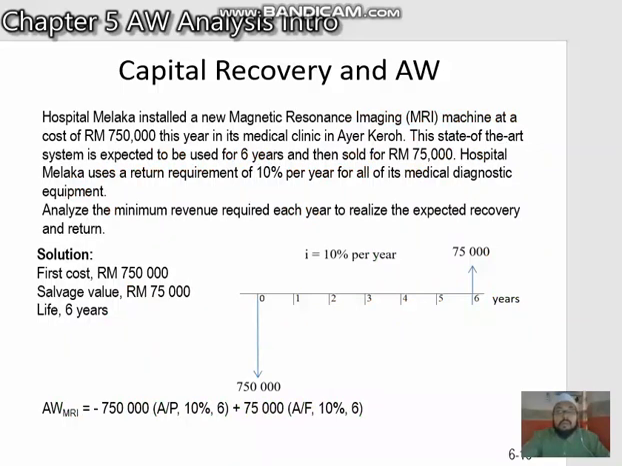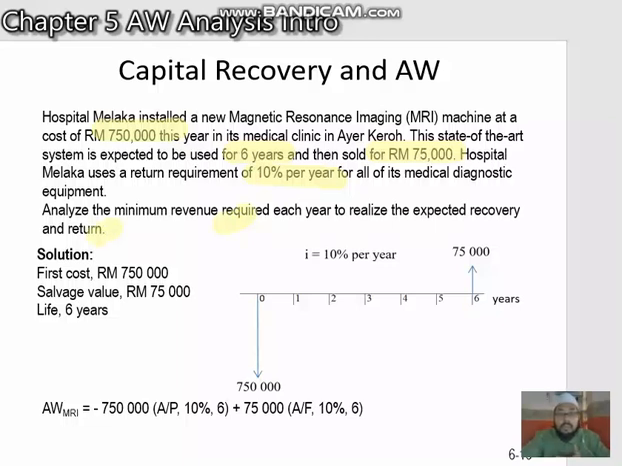So here, Hospital Melaka installs a new magnetic resonance imaging MRI machine at a cost of 750,000 this year. That's the first cost. Life is 6 years, and the market value is 75,000 after 6 years. Interest rate is 10% per year, the rate of return. So the question: analyze the minimum revenue required each year to realize the expected recovery and return.